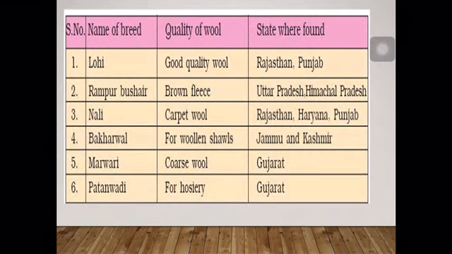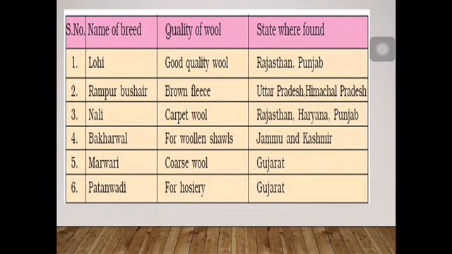Here are some special kinds of wool. First is Lohi. It is a good quality wool found in Rajasthan and Punjab. Second, Rampur Busher. It is a brown wool found in Uttar Pradesh and Himachal Pradesh. Nali is a carpet wool which is found in Rajasthan, Haryana and Punjab.